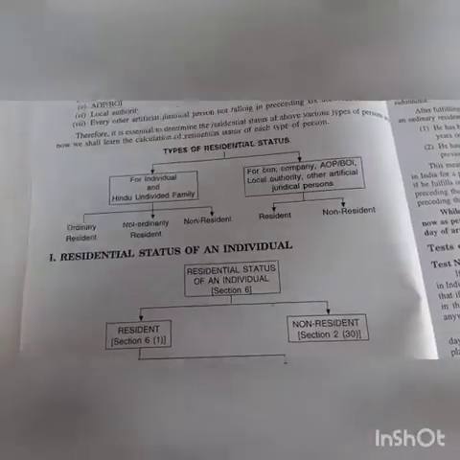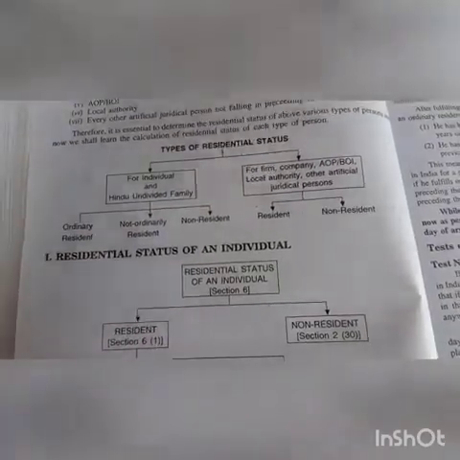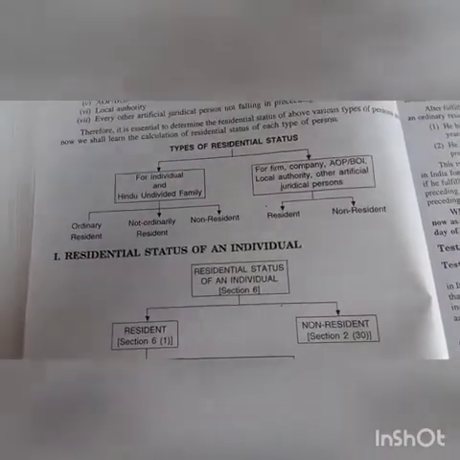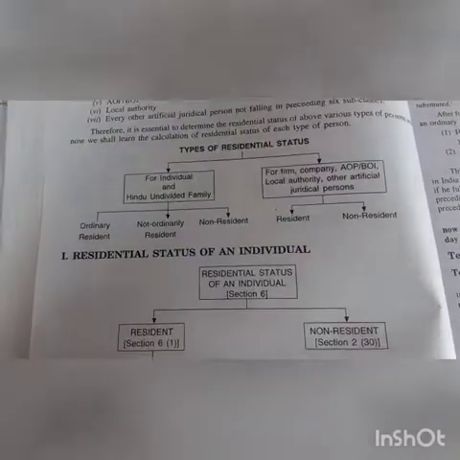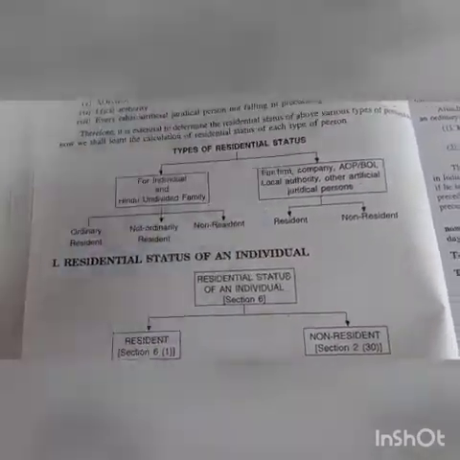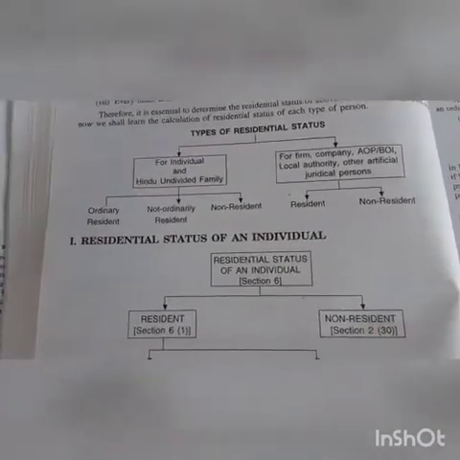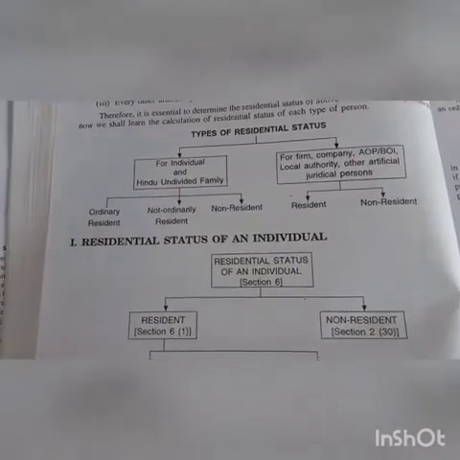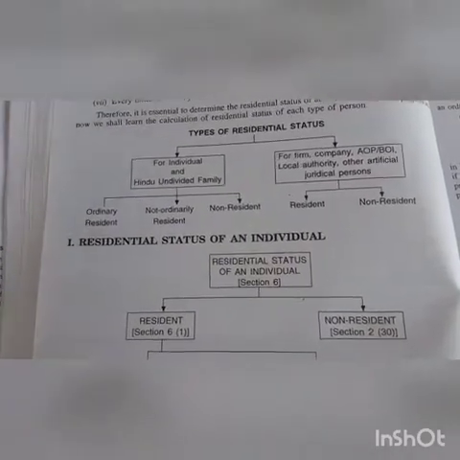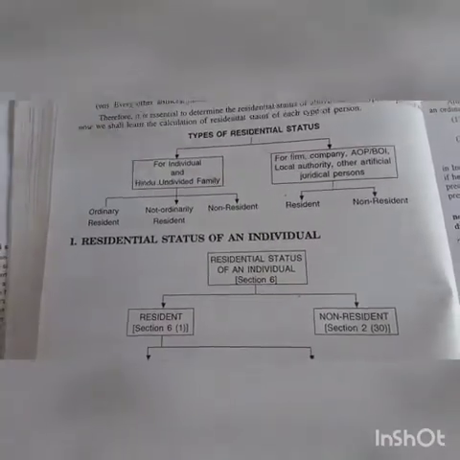Now let me tell you the different types of residential status of an individual, firm or company. The types can be categorized into two categories. First, for an individual and a Hindu undivided family, or HUF. Second, for a firm, company or association of persons, or BOI, local authority, and other artificial juridical persons.